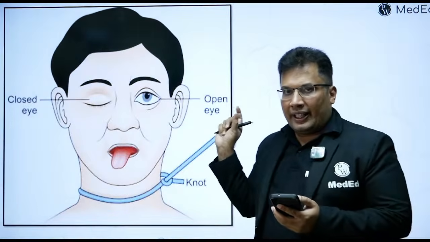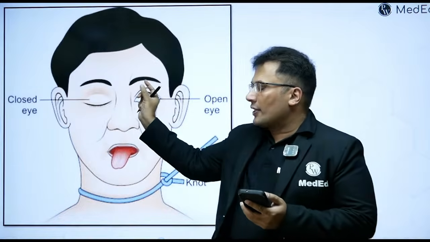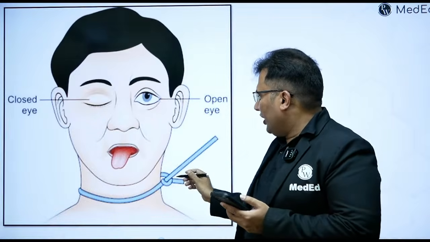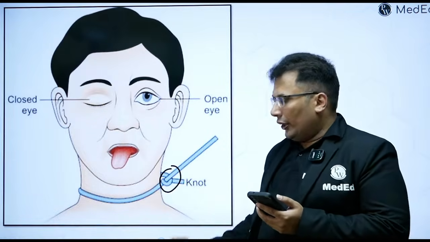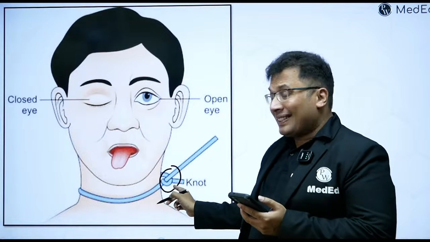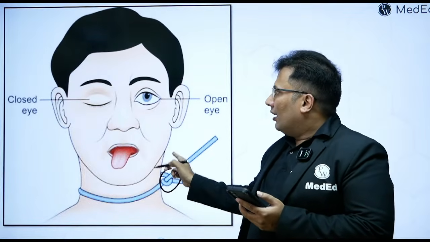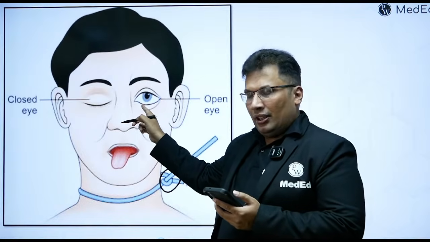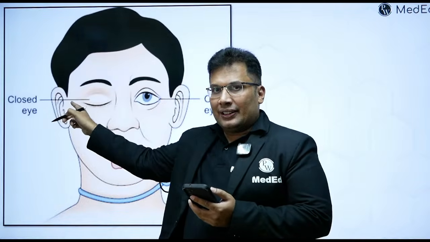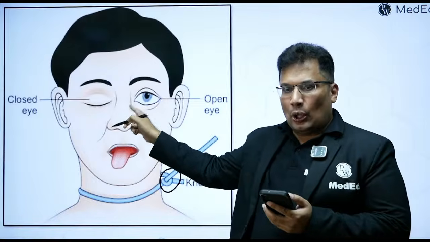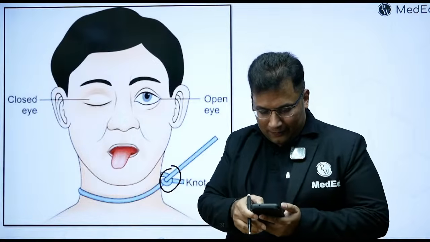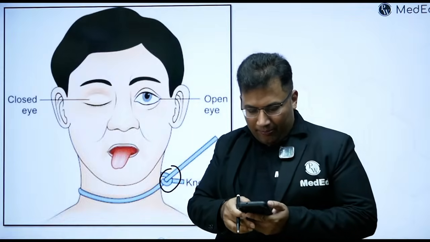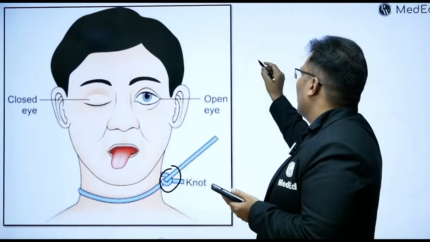Now look at this finding. This is a case of hanging. You can see here the knot is there. The knot compresses the cervical sympathetic chain. The eye on the same side remains open, the pupil is more dilated, and on the opposite side, the eye is closed. So what is this finding known as? Yes, Lay face is sympathetic. Very good.